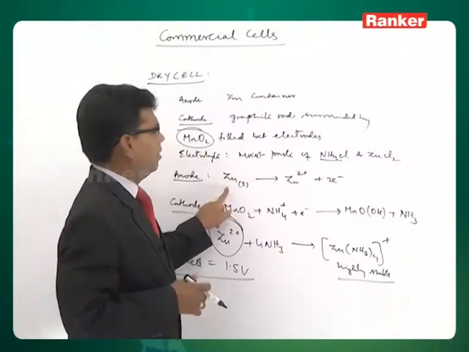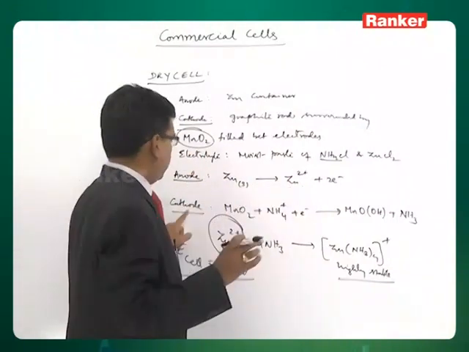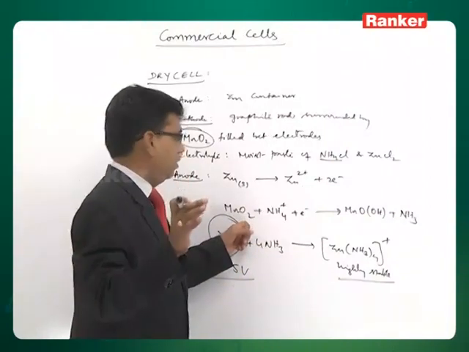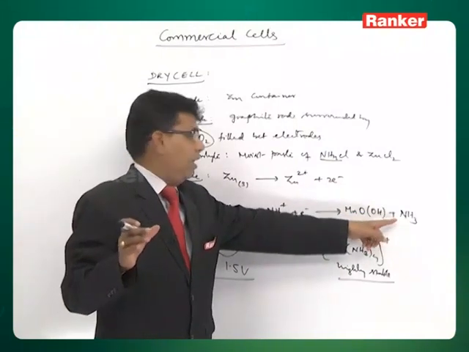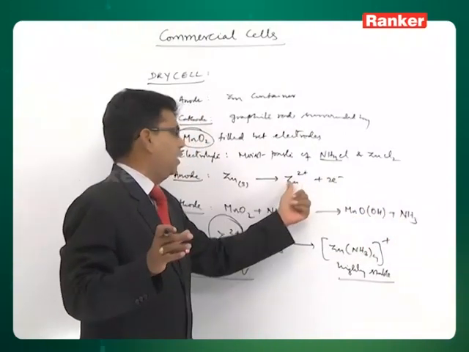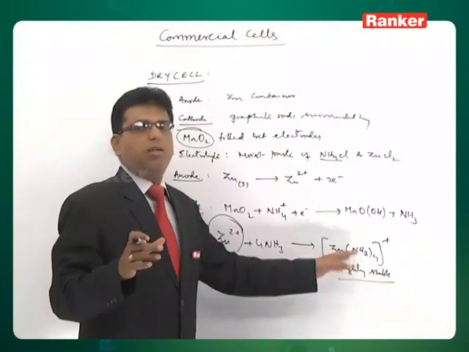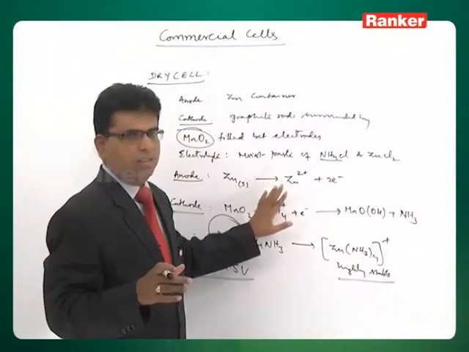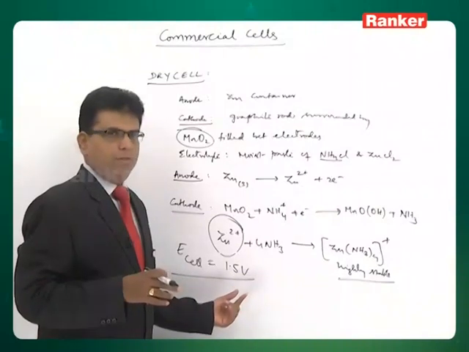At the anode, that is the container itself, zinc gets converted to Zn2+, at the cathode manganese dioxide converts to MnOOH with ammonia, and the ammonia formed at the cathode and the zinc ions at the anode both combine to give a stable tetraammine zinc complex. This is the overall sequence of reactions and the working of the dry cell or Leclanche cell, and the cell potential is 1.5 volts.